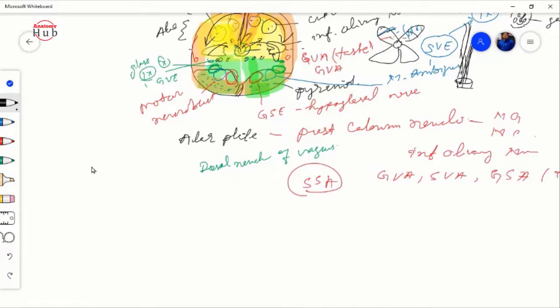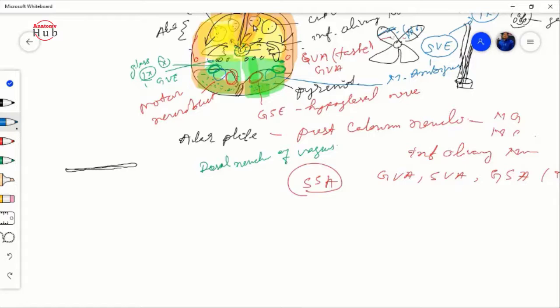So what will happen? Here we will see a single layer of your central canal. Now the central canal will be your fourth ventricle, fine. And to the side of this, this will come to the lateral side and anteriorly.